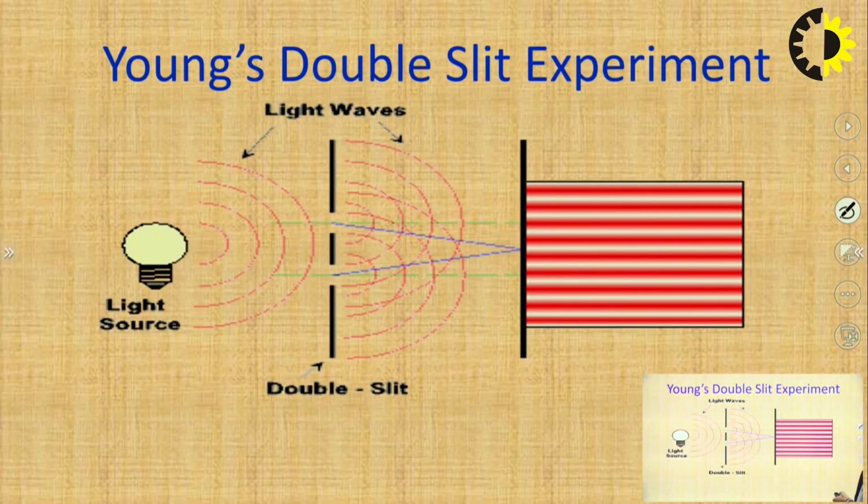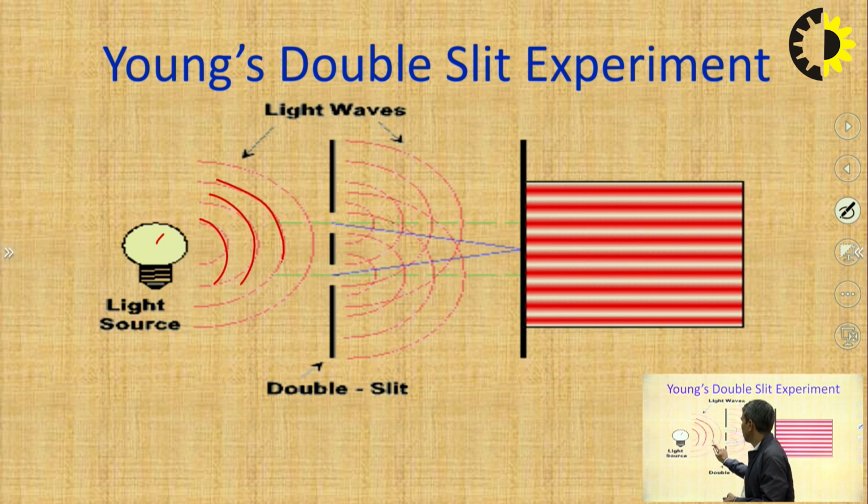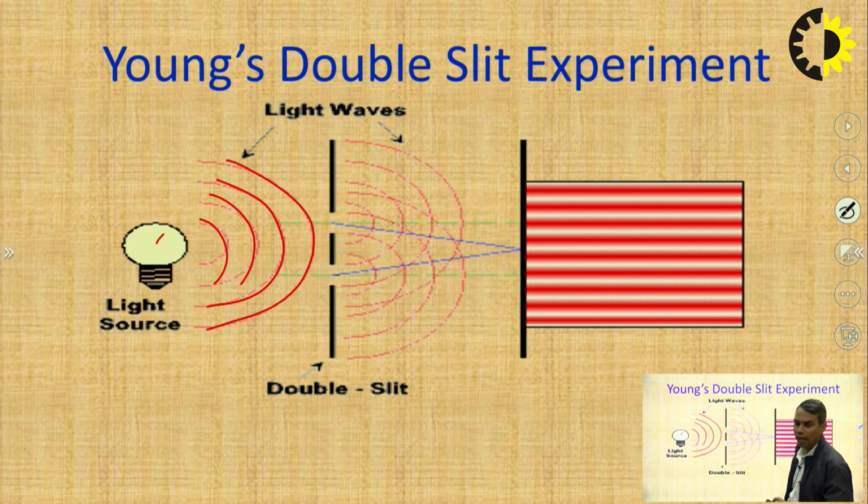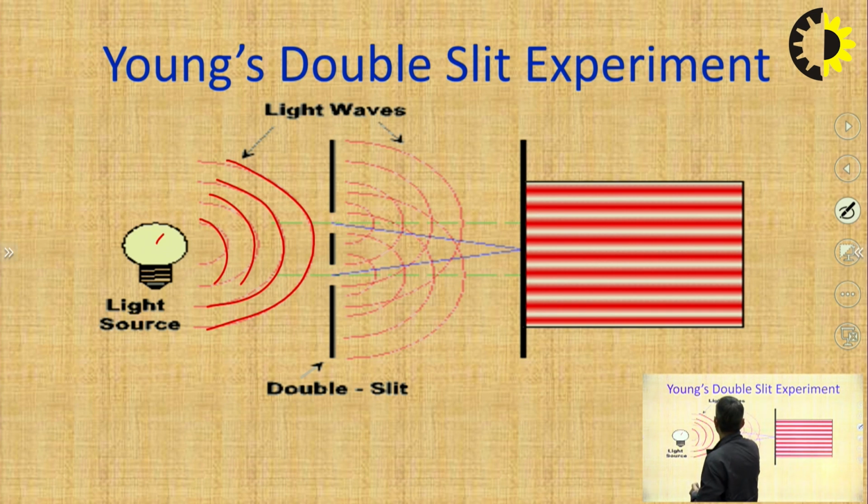Now we see the meaning of Young's double slit experiment. Here we can see the light source, from this light source these spherical waves are coming, and we call this surface a wavefront. So this single wavefront, when it reaches this point, gets divided into two parts.